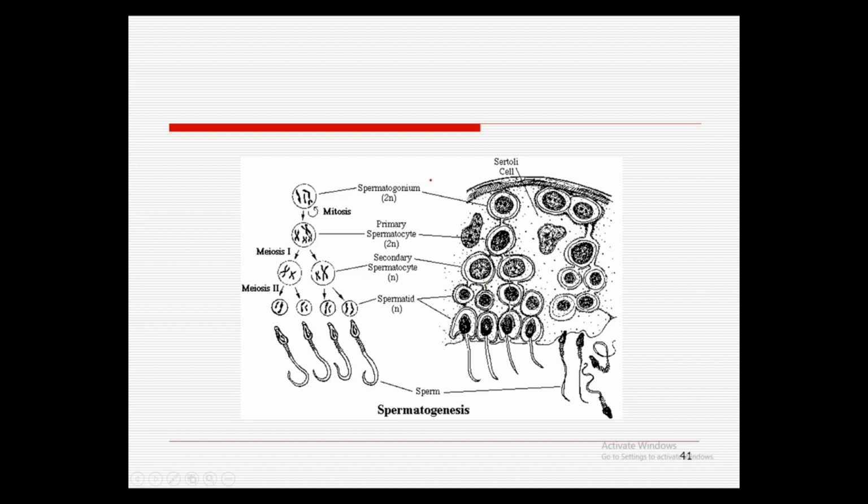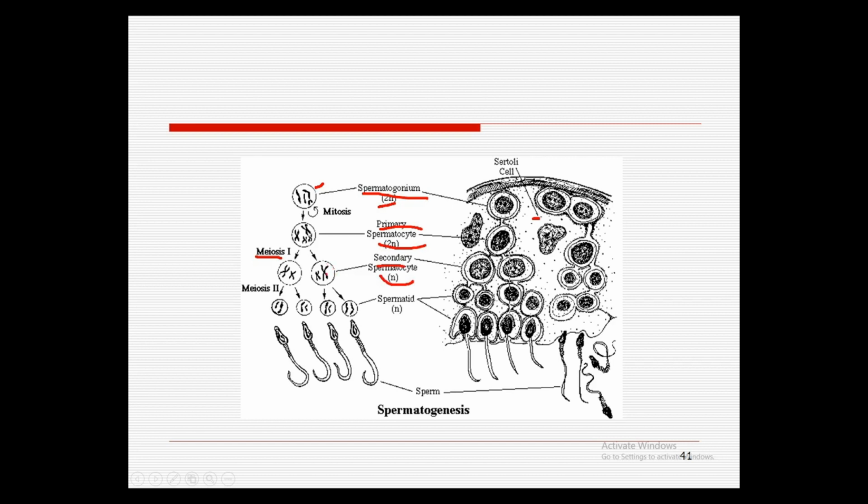So this is the whole of spermatogenesis, and how it is related to the cells. We have the Sertoli cells here, and spermatogenesis occurring. Here you can see the spermatogonium, diploid in number. By mitosis it is converted into the primary spermatocyte, also diploid. Then by meiosis 1, the primary spermatocyte becomes two secondary spermatocytes, haploid in number, with 23 chromosomes each.